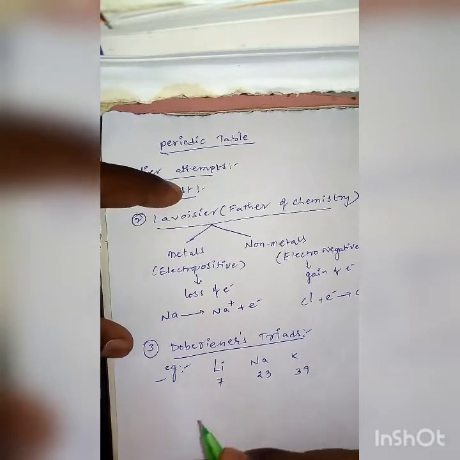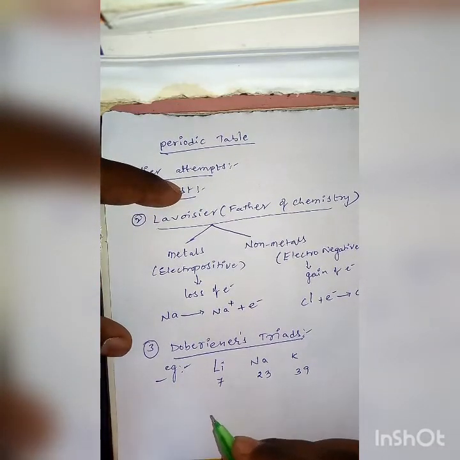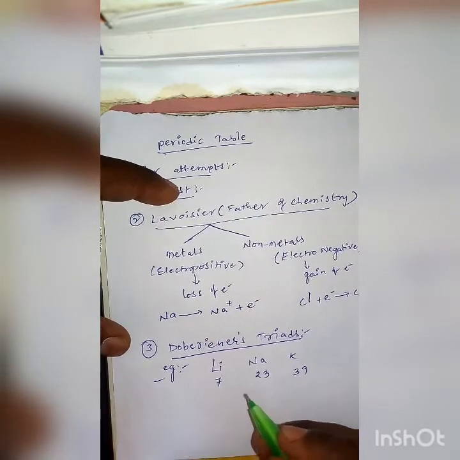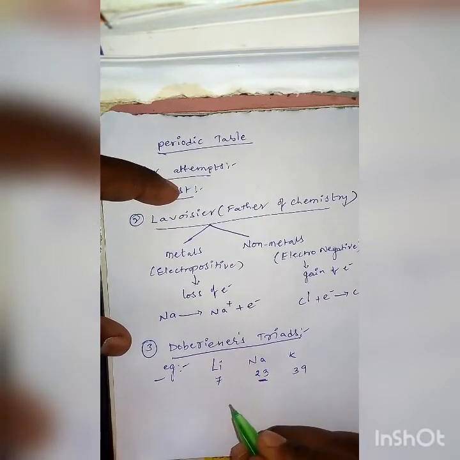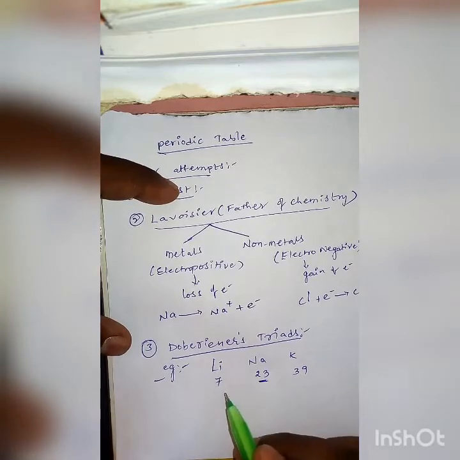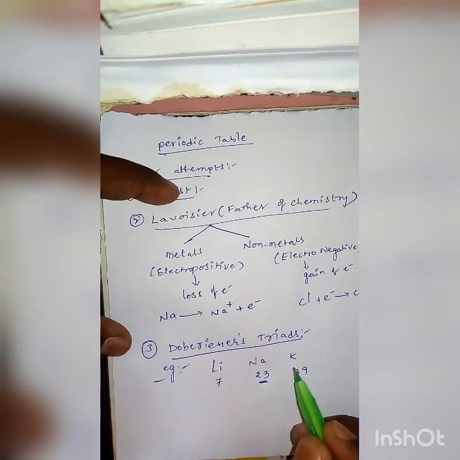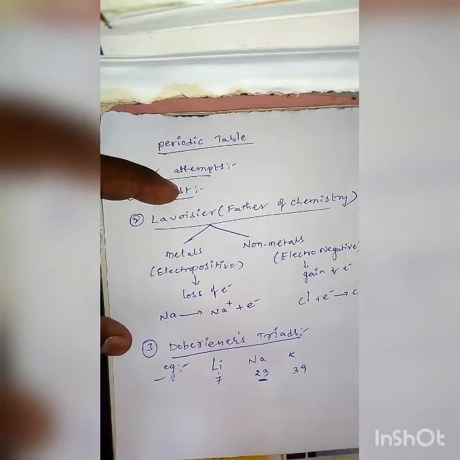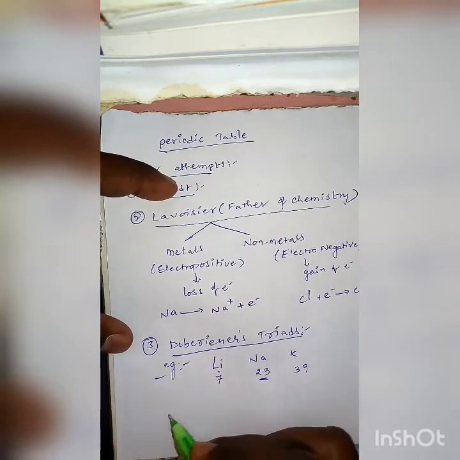So according to Dobereiner's law of triads, the atomic mass of the middle element is equal to the average atomic mass of the first and third elements.